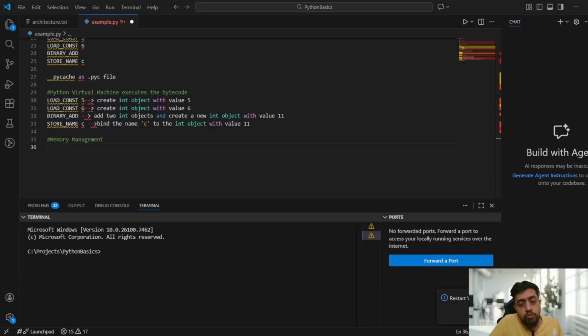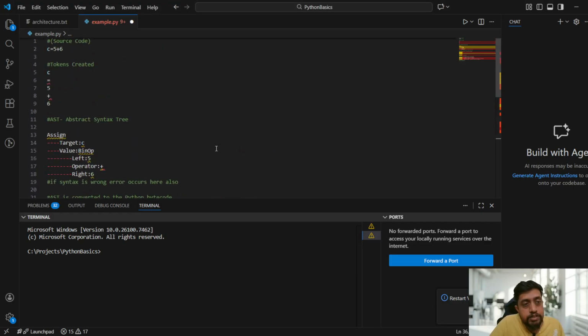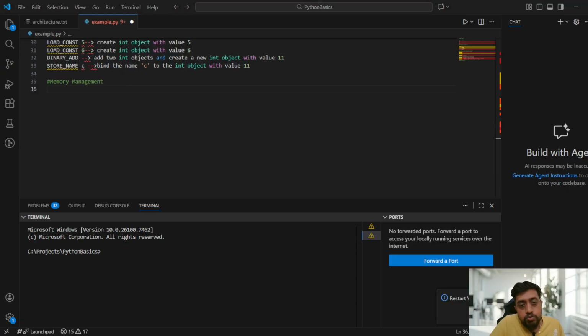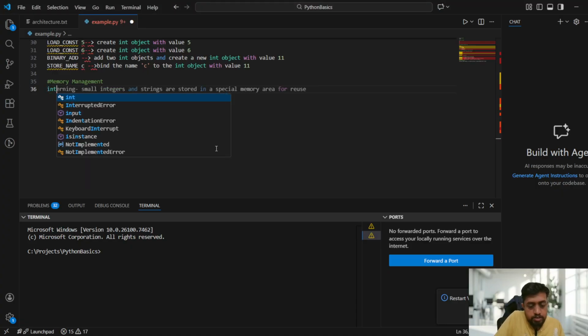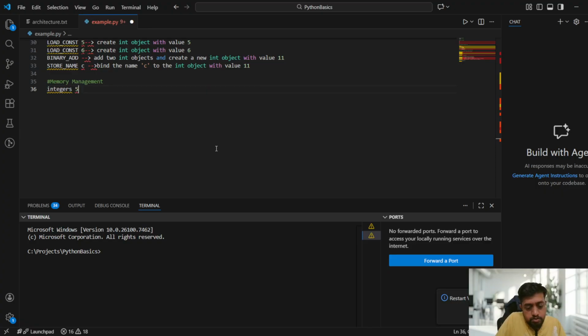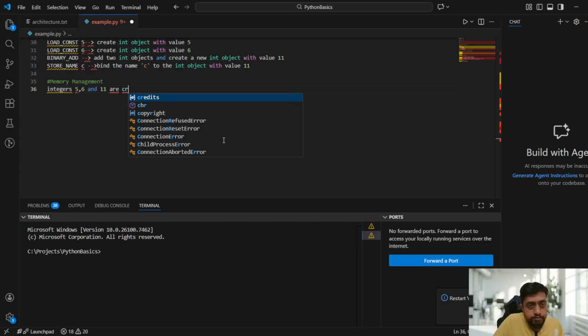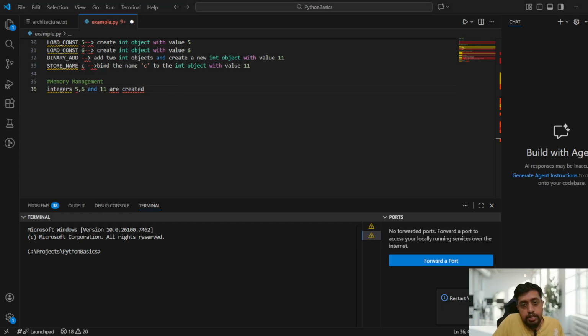So what will this do, guys? Here integer 5 plus 6 is there. So integers 5, 6, and 11 also, guys, because this is already executed and the objects are created on the heap memory. This is called heap memory.